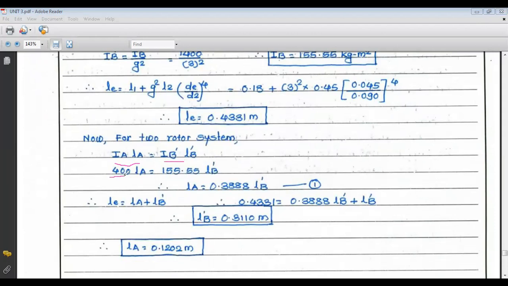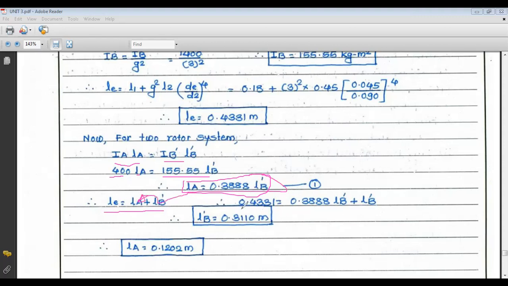Now the IA value is 400 into LA, then IB dash is 155.55 into LB dash. So this is your first equation, that is LA equals 0.388 LB dash. Now we know that the total equivalent length LE equals LA plus LB dash. LE we have found, 0.4331 equals LA plus LB dash. Now we put this value of LA in this equation.